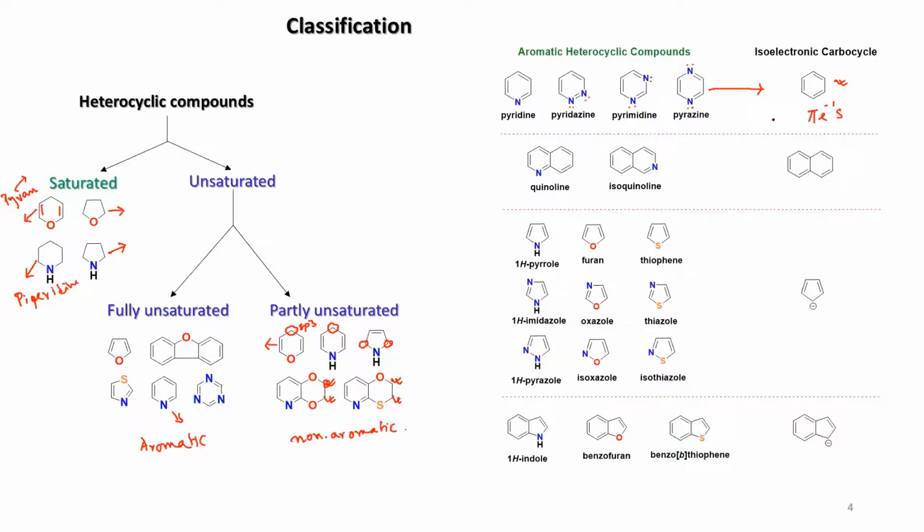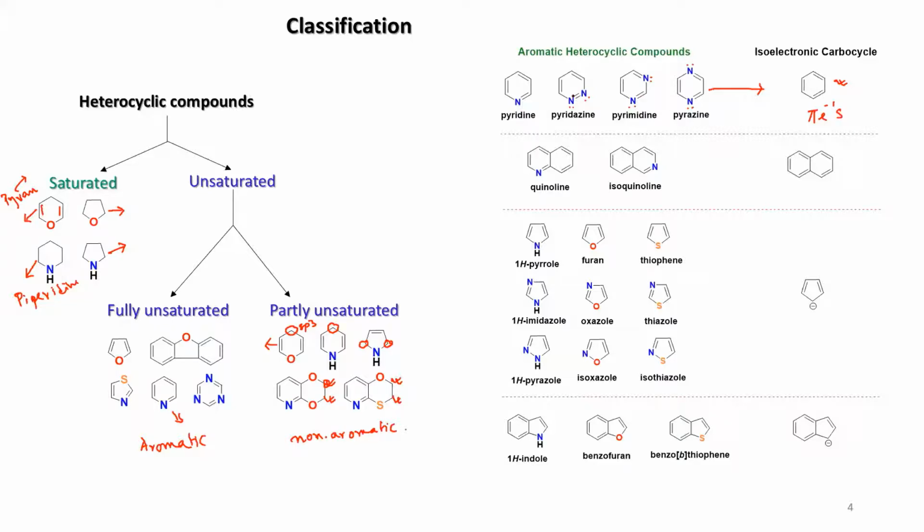If I give some short-question-type examples, isoelectronic to benzene, you have to quickly guess that.